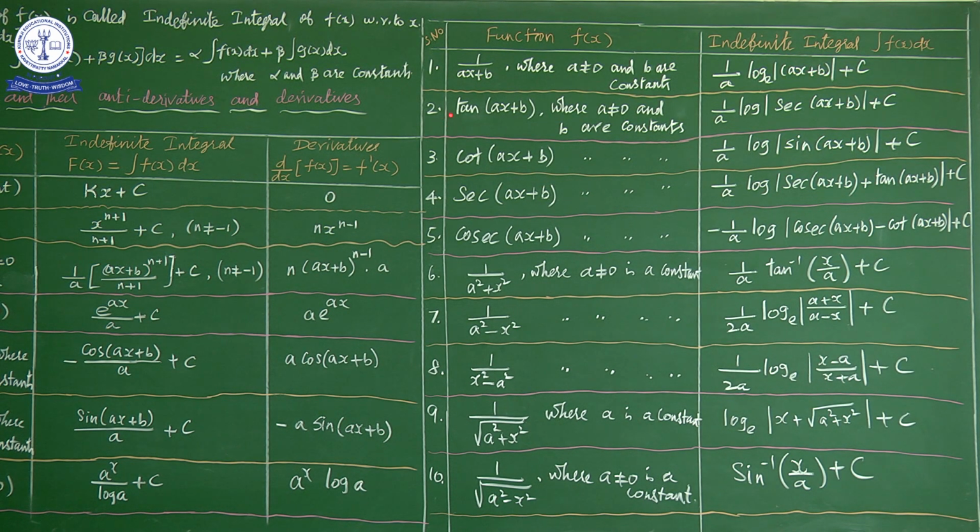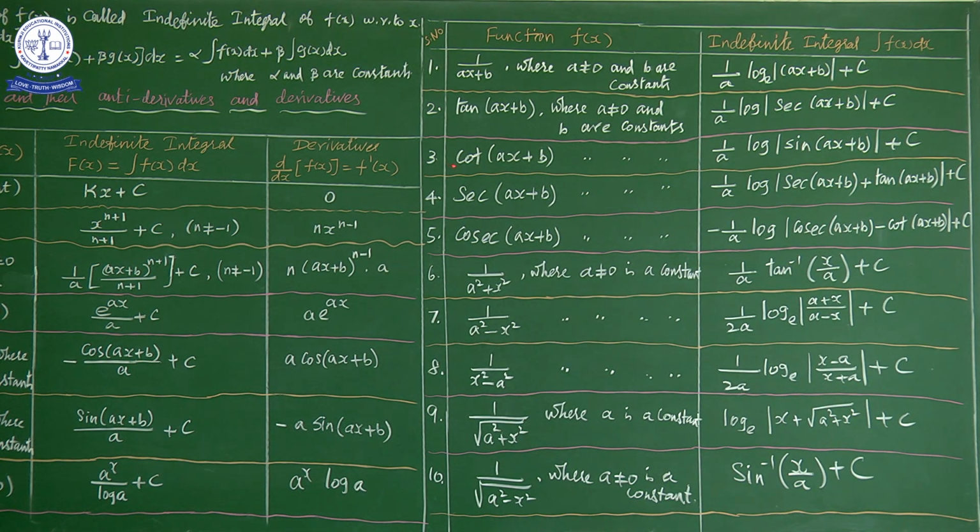Next, second function, tan of ax plus b, where a not equal to 0 and b are constants. What is the integration of tan of ax plus b? 1 by a log modulus of secant of ax plus b plus c. Okay.